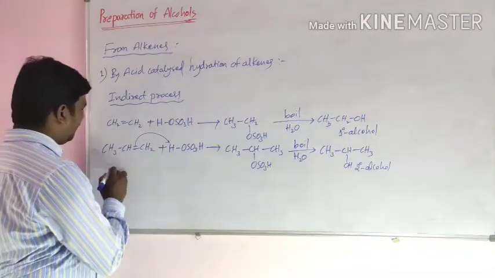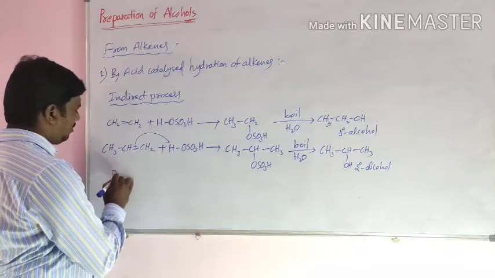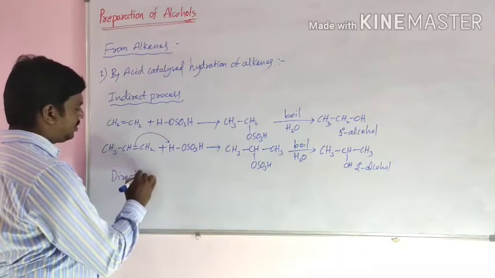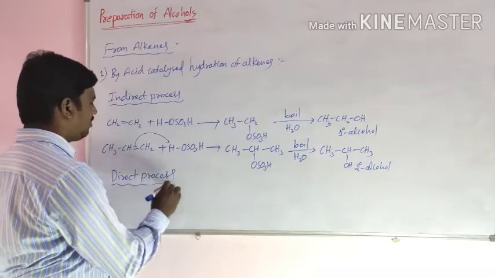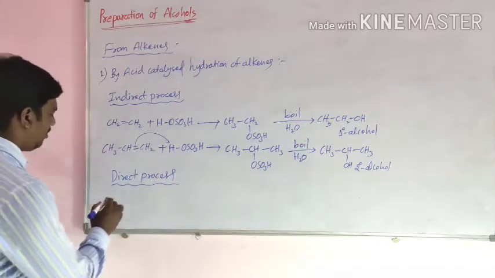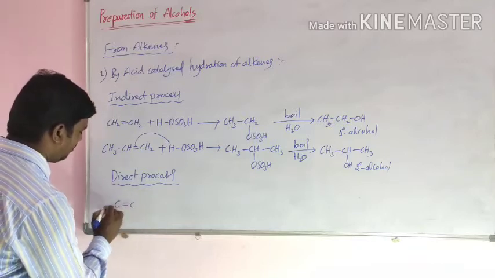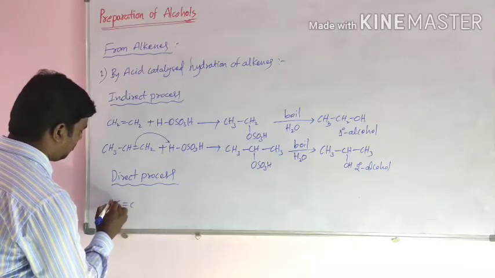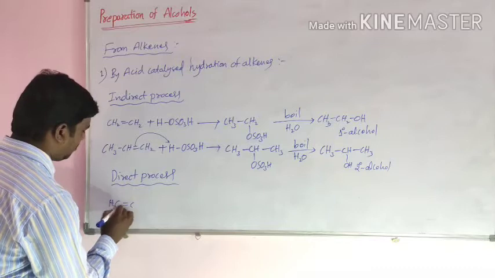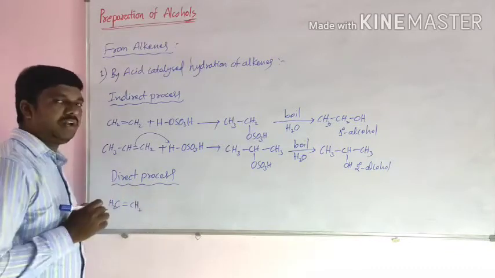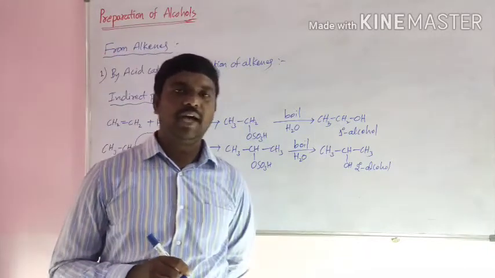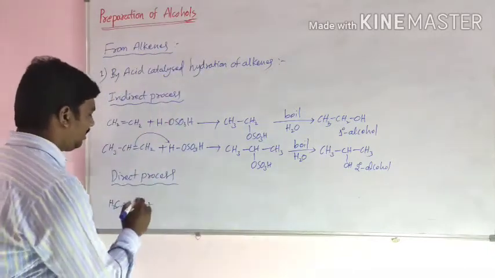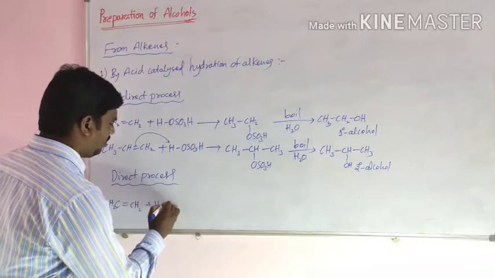Next, direct process. In this process, alkene reacts with dilute mineral acids. It is H2O.